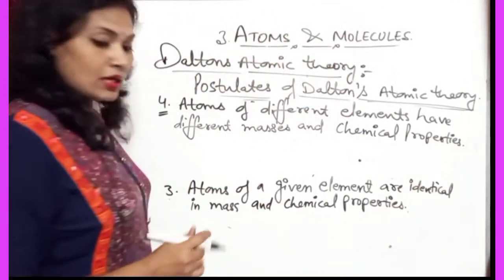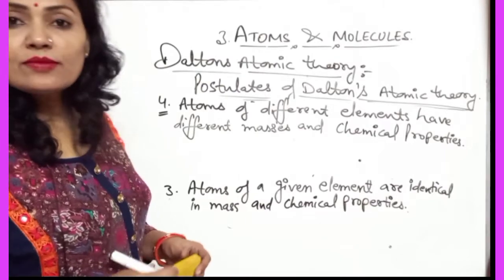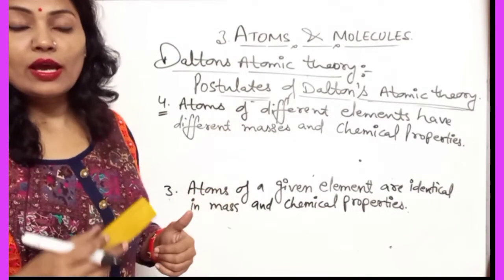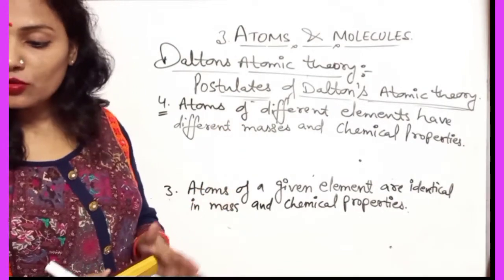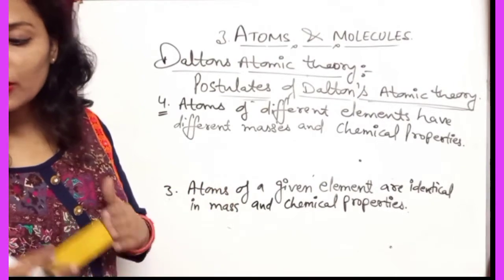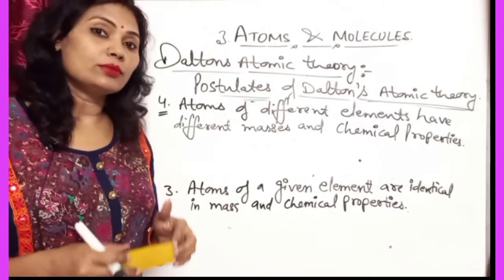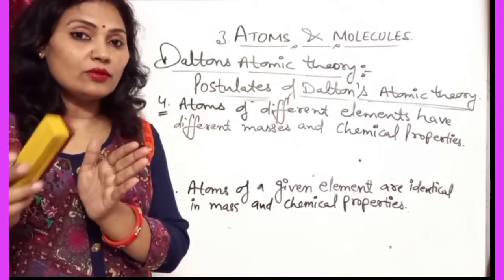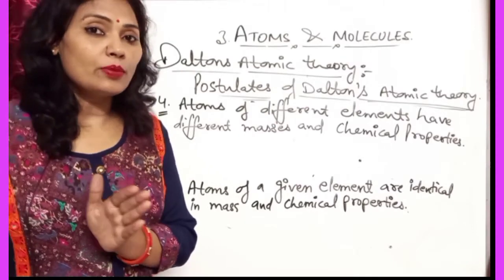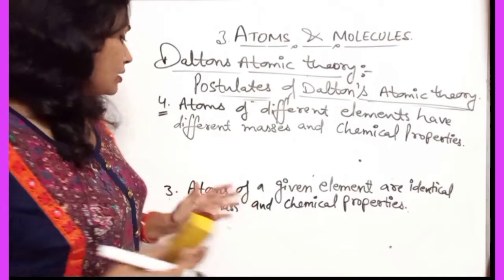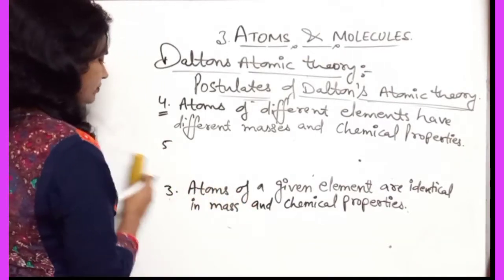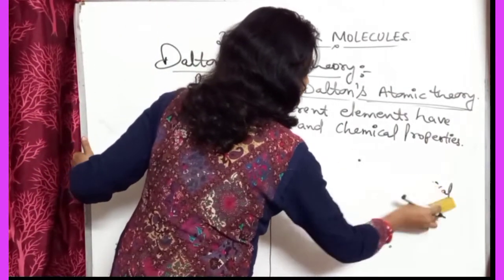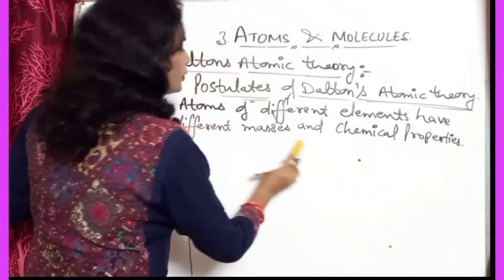Now the next postulate: atoms combine in the ratio of simple whole numbers to form compounds. They are fixed in ratio, and when they combine in these ratios they form new compounds. This fifth postulate states the law of constant proportion.